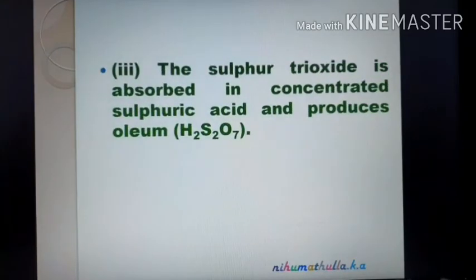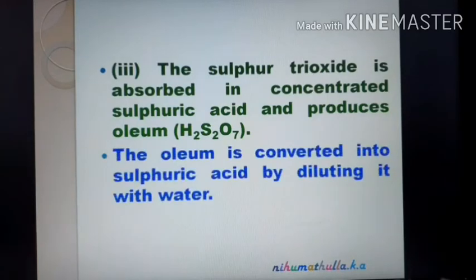And in the third step, the sulfur trioxide is absorbed in concentrated sulfuric acid and produces oleum, with the molecular formula H2S2O7, and the oleum is converted into sulfuric acid by diluting it with water. So, this is the method of preparation of sulfuric acid.